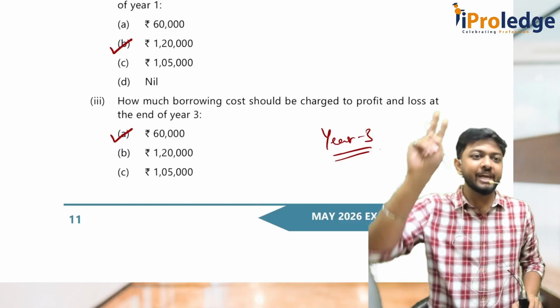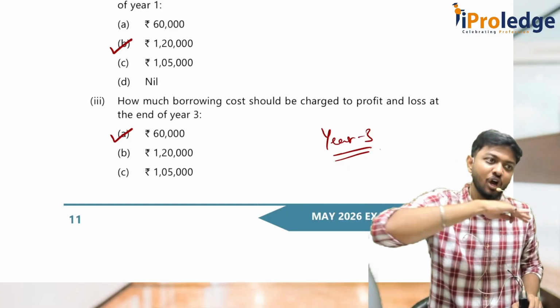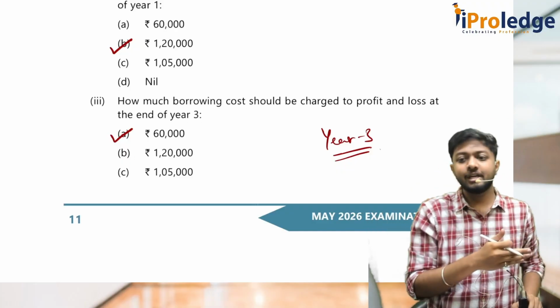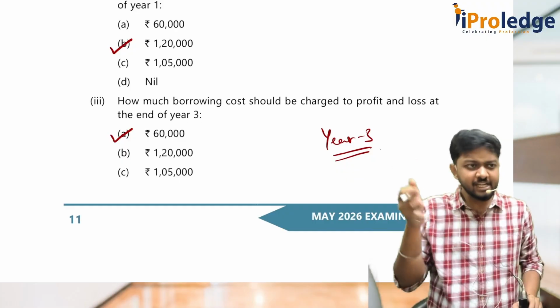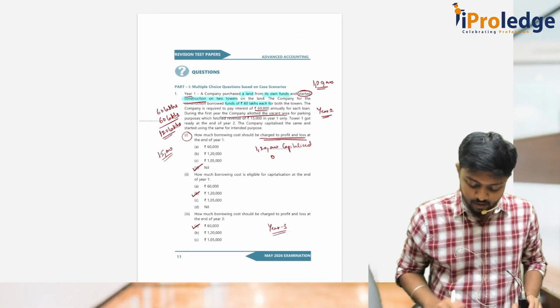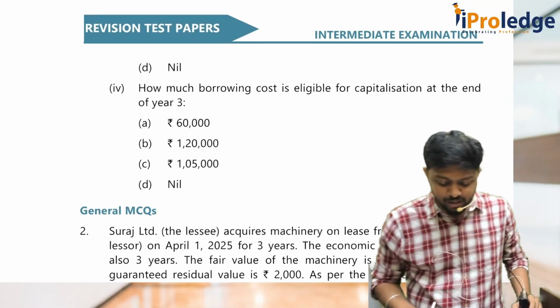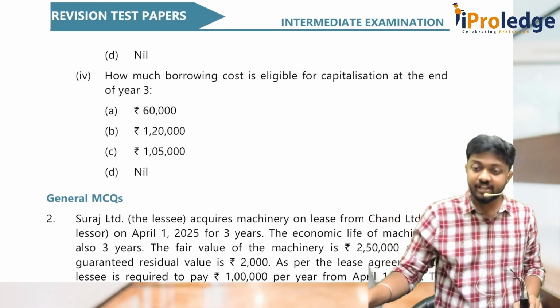All of you understood? Because by the end of year 2, one tower construction got over, so I will stop the capitalization. One more tower is still going on, that interest I have normally capitalized. Okay. Fourth one. How much borrowing cost is eligible for capitalization at the end of year 3?